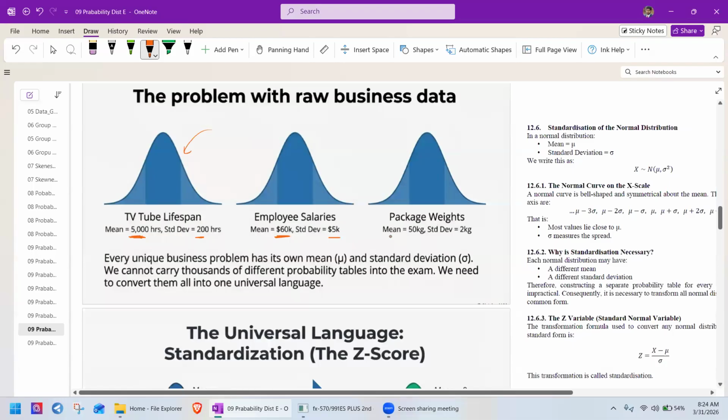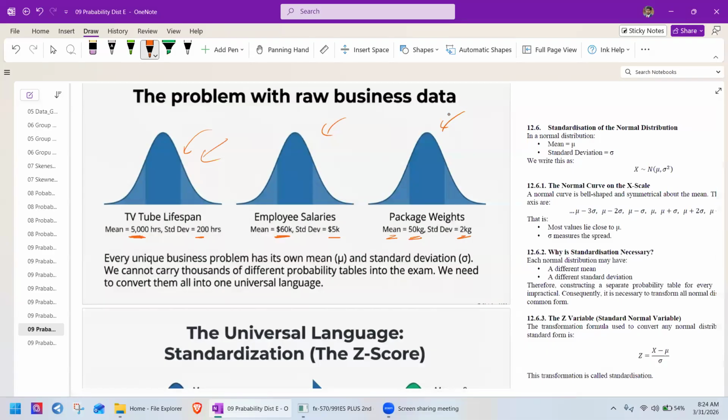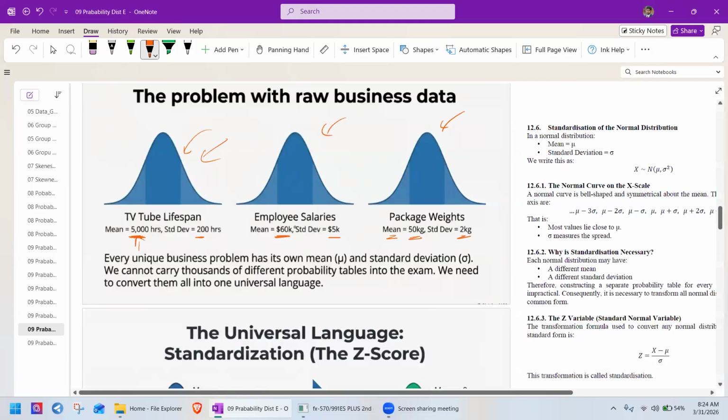And package weight, mean 50 kilograms, standard deviation 2 kilograms. You see the distribution shape, the bell shape, looks identical, looks the same, right? The distribution looks the same, but we can see it has different mean values.